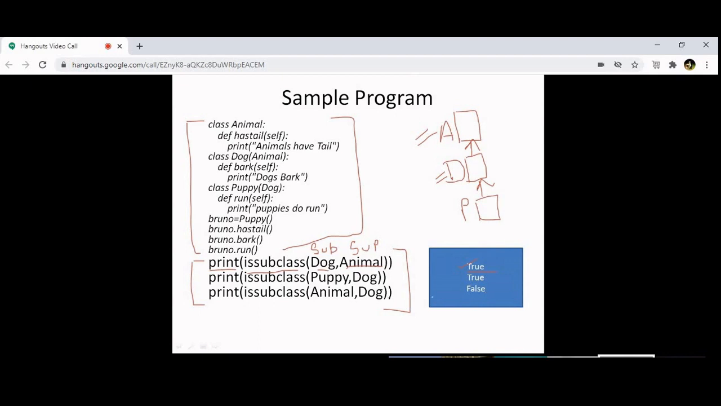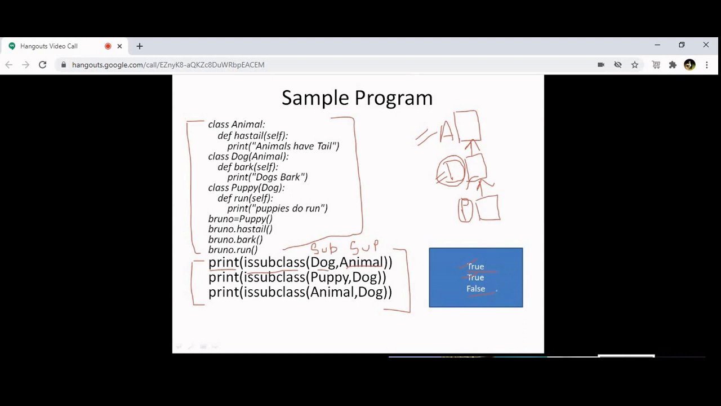Then issubclass(Puppy, Dog). So I am checking, is puppy a subclass of dog? Yes, true. Output is true. Then issubclass(Animal, Dog). Is animal a subclass of dog? No. So it is giving the output as false. Understood? Yes, sir. So what is the issubclass method?